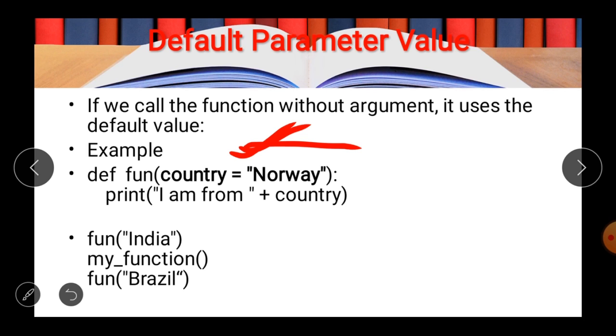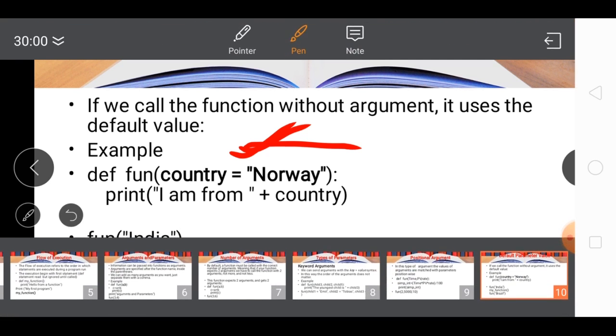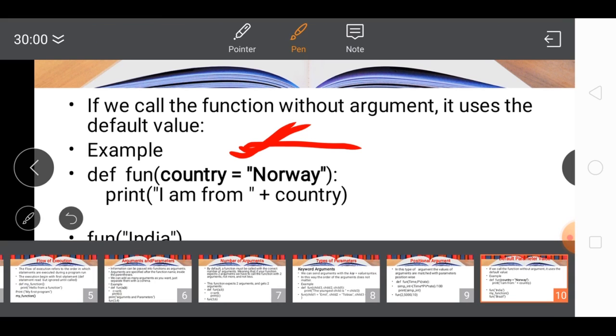This means if no value is passed, then what will happen? Then only Norway will be printed. And when you are passing India, like fun India, then what will happen? India will be printed here. And similarly, if you are not passing any value, then the default value will be printed.